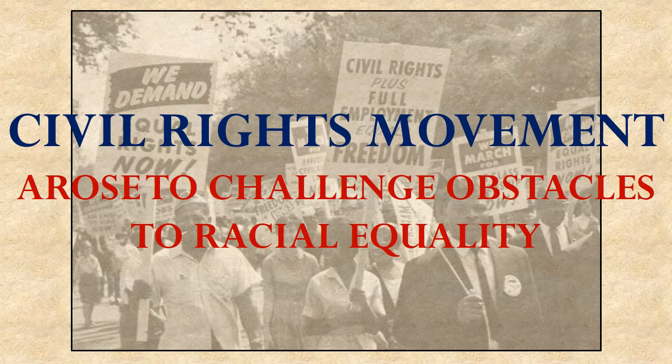The civil rights movement was an uprising, grassroots activism that rose up in opposition to these methods that had been used to suppress people's civil rights.